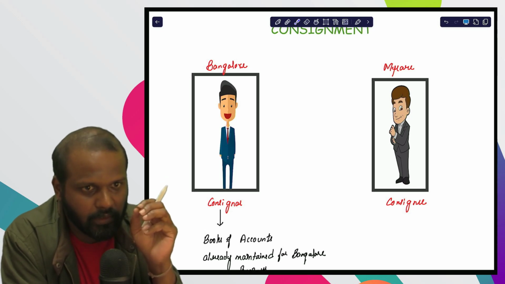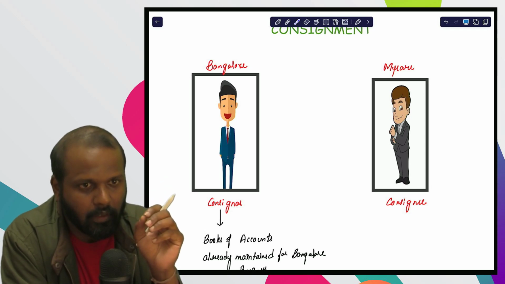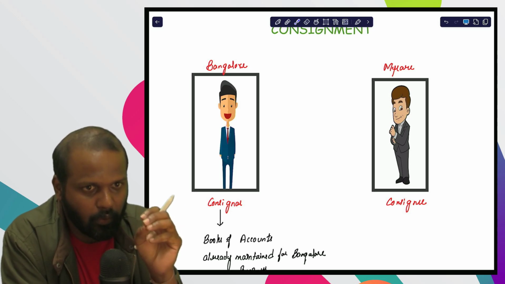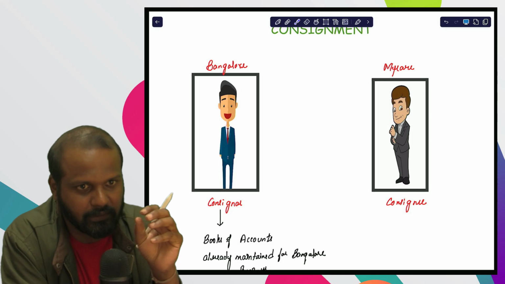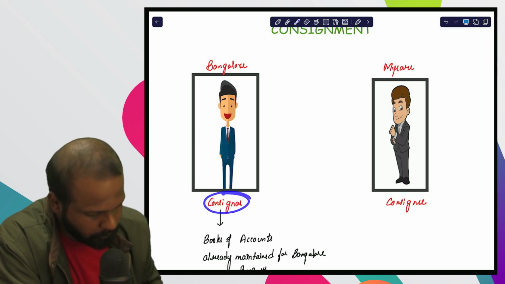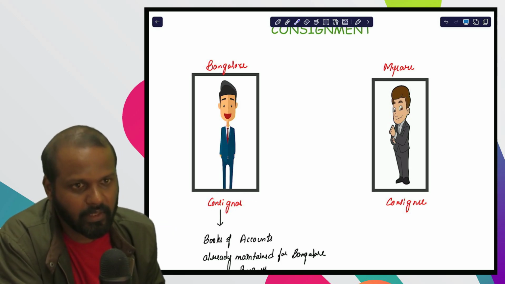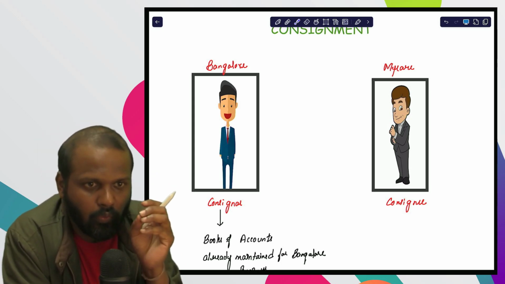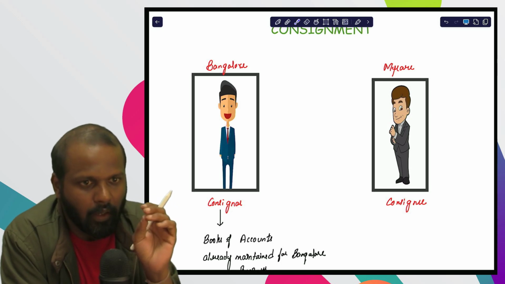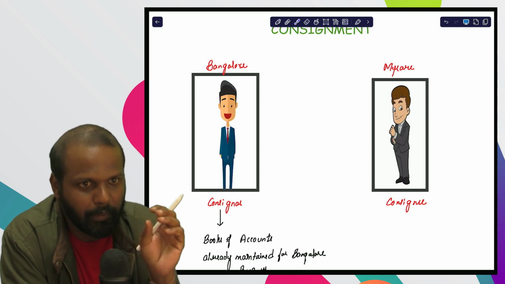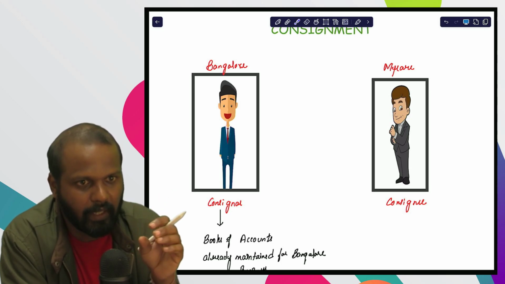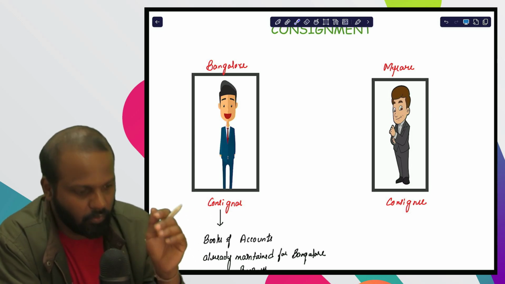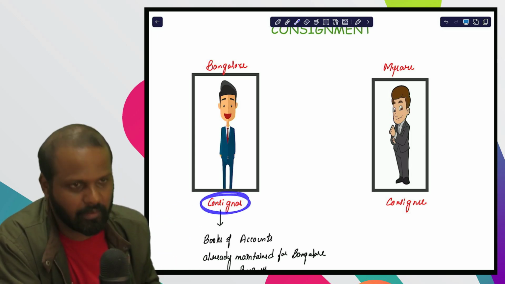Now the first thing you need to understand: whatever profit or loss happens on consignment business, it belongs to whom? The consignor, because the consignor is the owner of the goods. So one thing is clear: accounting records for consignment business, the profit or loss calculation on consignment business, will be maintained by the consignor.